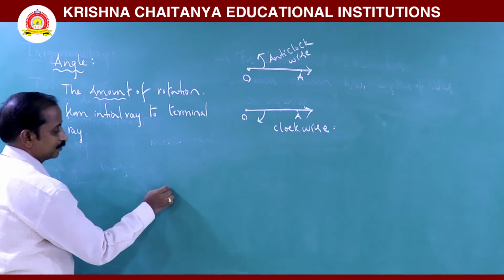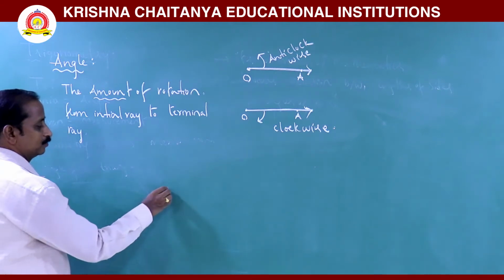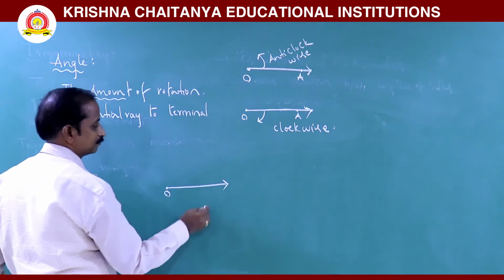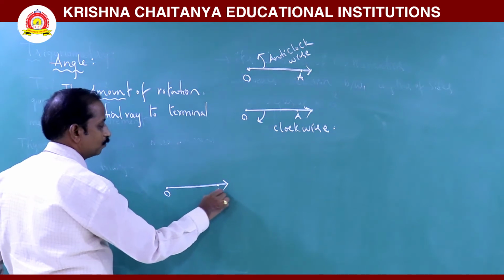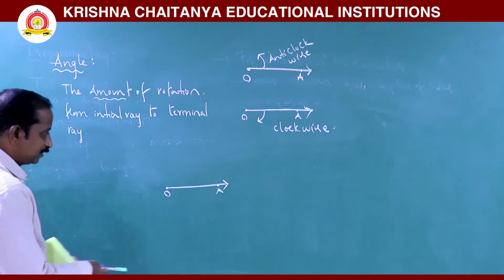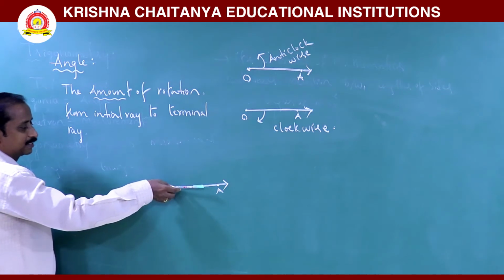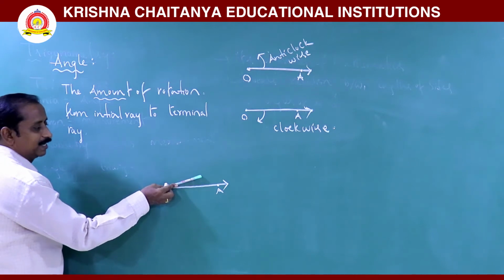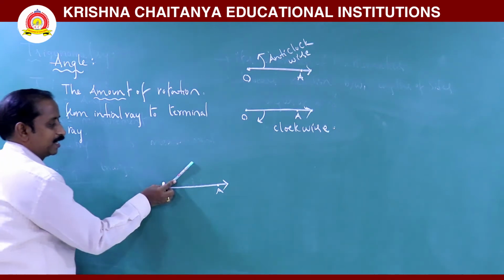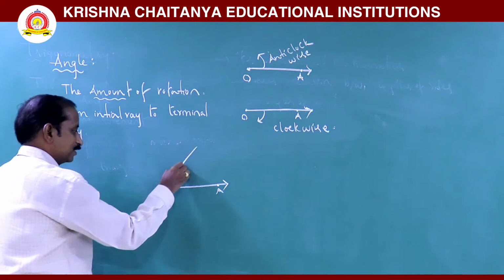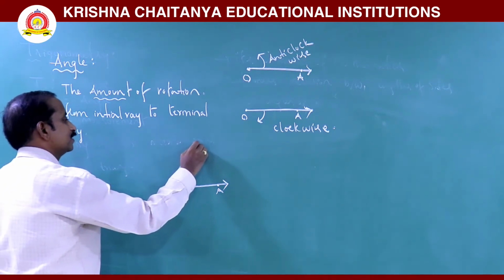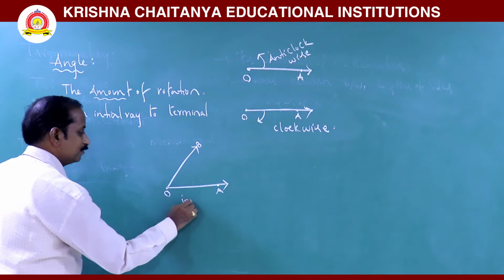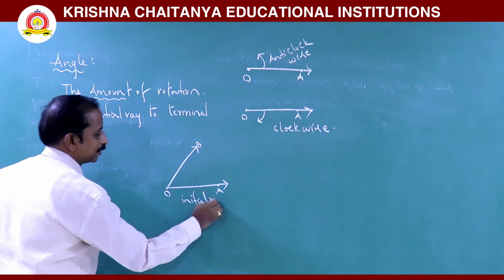Let us consider O is the fixed point. Through O we can draw a ray, named OA ray. With respect to the origin, this initial ray rotates in anti-clockwise direction and coincides with the terminal ray.